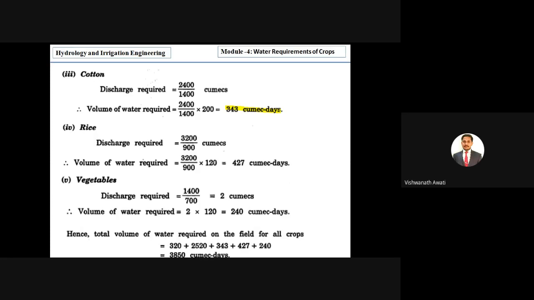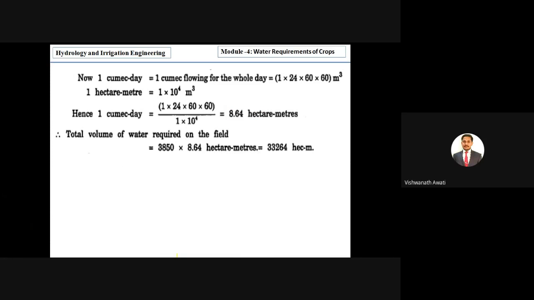Then we have calculated each crop, and now we have to calculate the total volume of water required on the field for all the crops, correct? That is in terms of cumec days, right? If you sum up the volume of water required for all the crops, you will get a total volume of 3850, but we require it in terms of hectare meters.